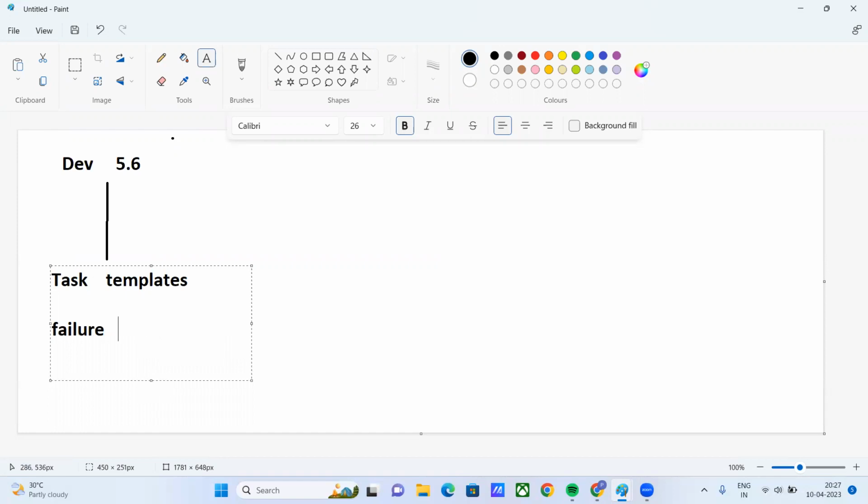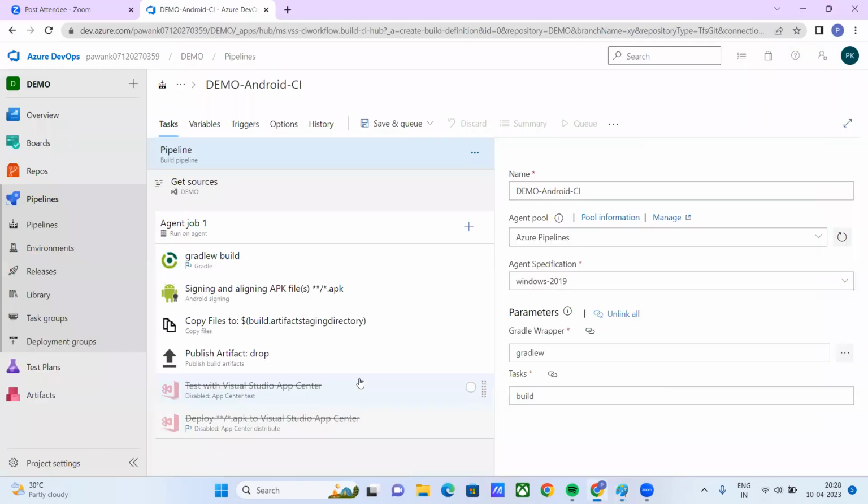You need to ask the developer. Sometimes the interviewer will ask; I asked so many people actually. This is one of the things you need from the developer. You need to ask the developer which version they used while making the pipeline, because you need to use the same template and the same version. 5.6 means 5.6, otherwise there will be a compatibility issue. This will lead to your pipeline failing, and after that you will scratch your head.